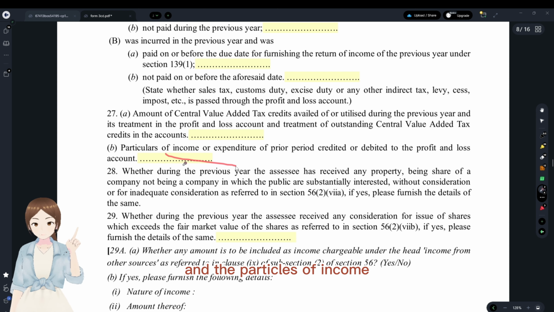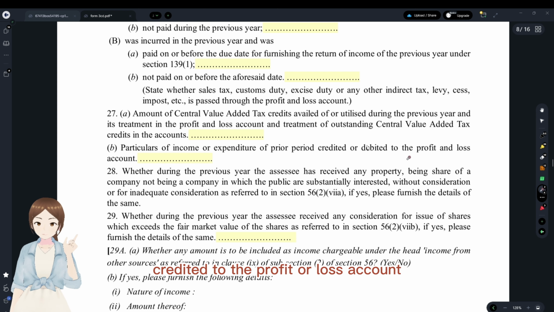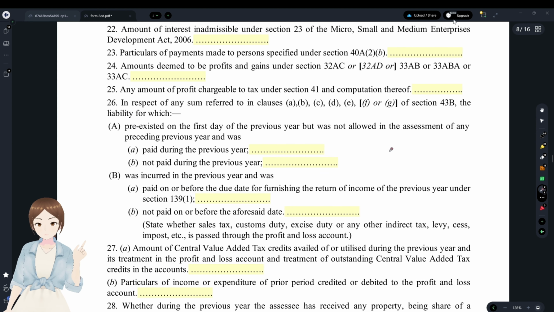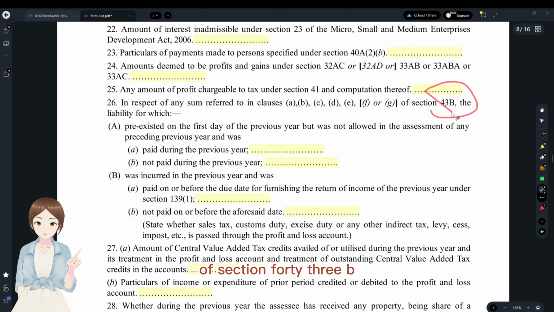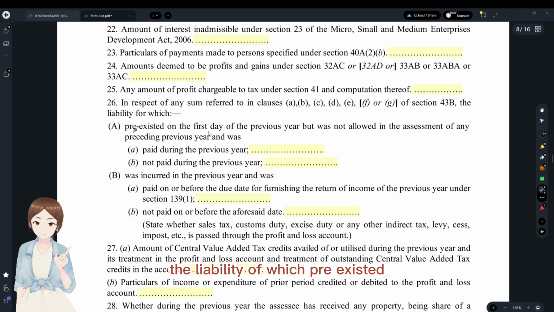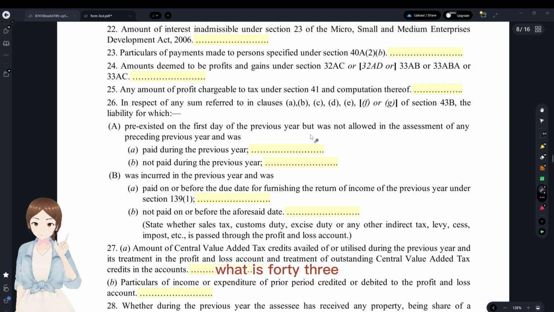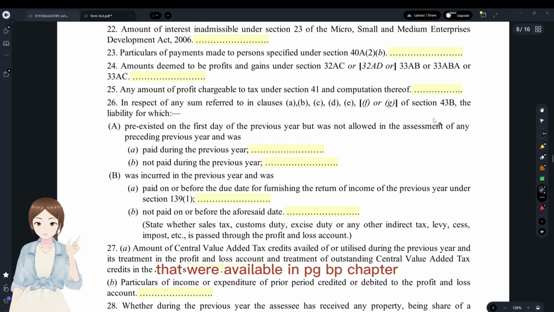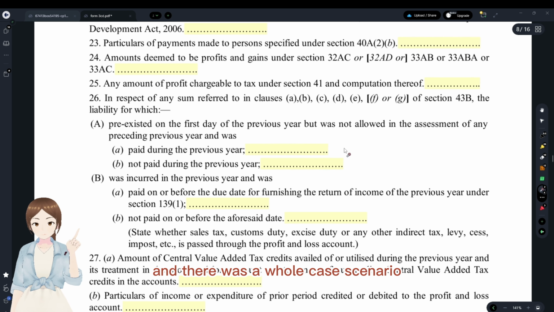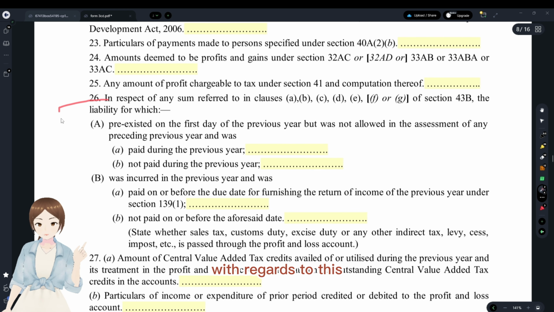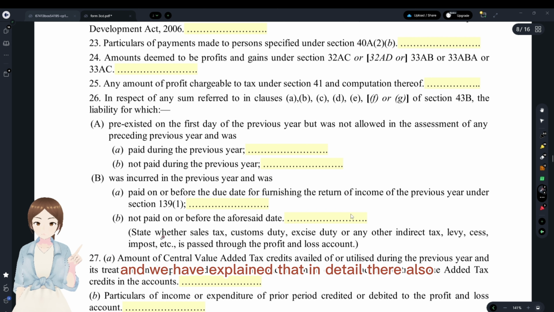And the particulars of income or expenditure of prior period credited or debited to the profit and loss account with regards to such. And in the 26th clause, in respect of the sum referred to in clauses A to G of section 43B, the liability of which pre-existed on the first day of the previous year. What is 43B? 43B talks about the expenditures that were allowable in the PGBP chapter, and there was a whole case scenario with regards to this, and we have explained that in detail there also.